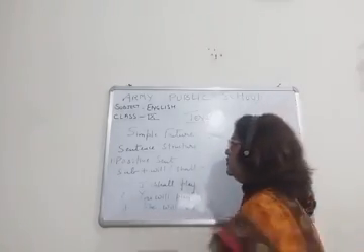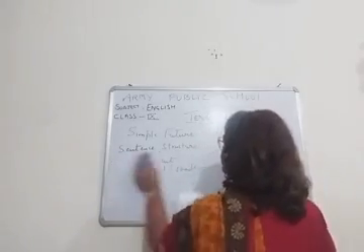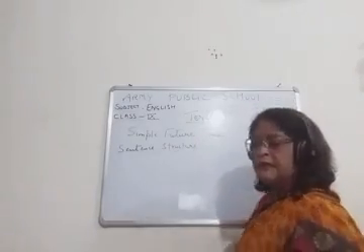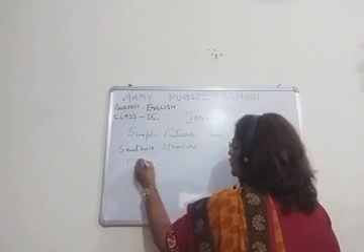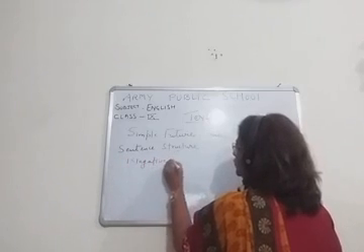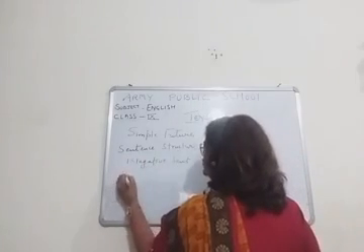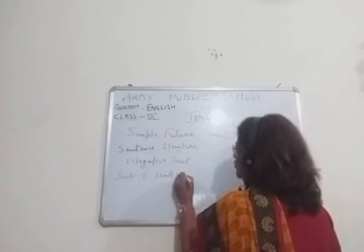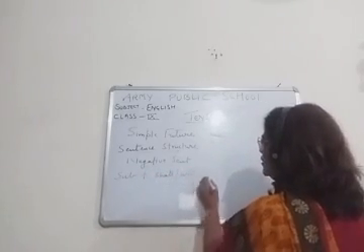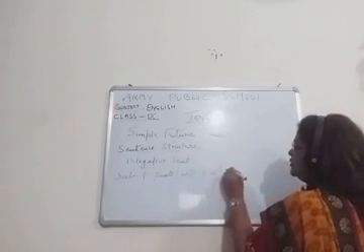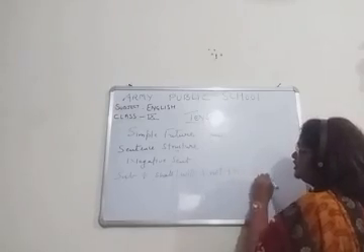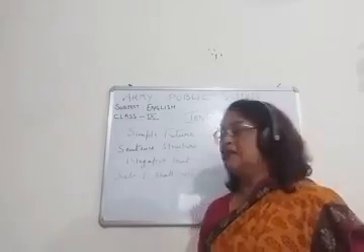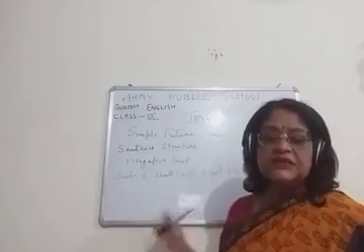Then we will come to the negative sentence. So, subject plus shall or will plus not plus V1 plus object. Subject plus shall or will plus not plus V1 plus object.